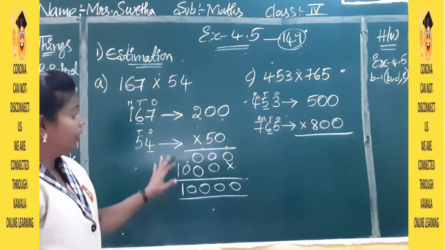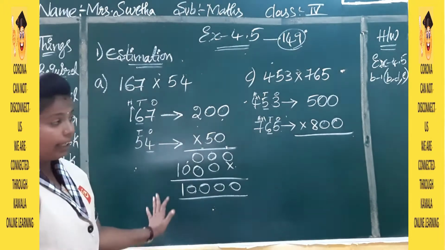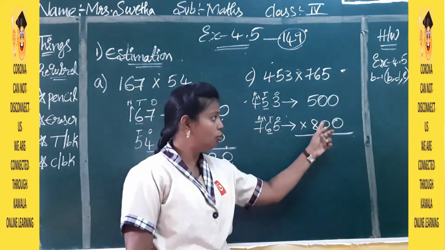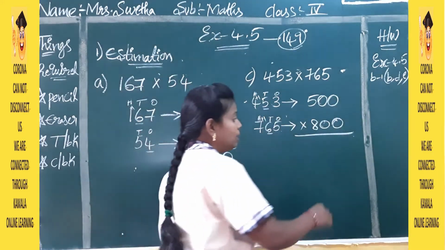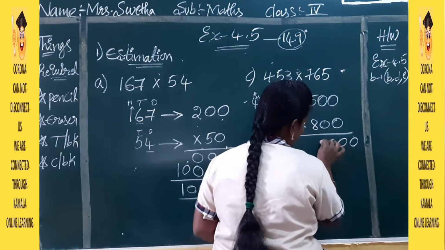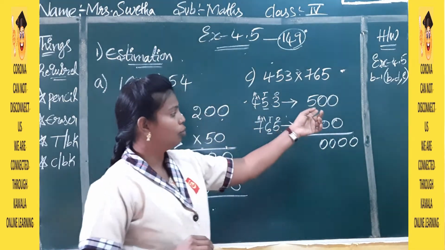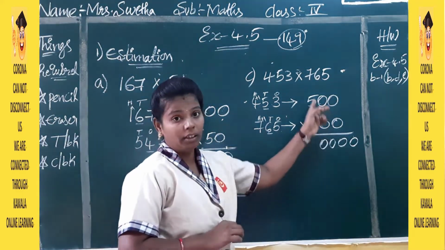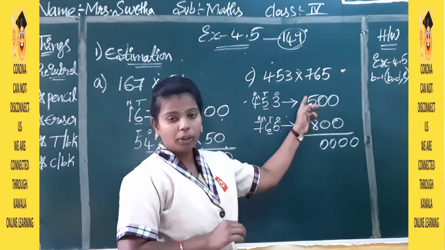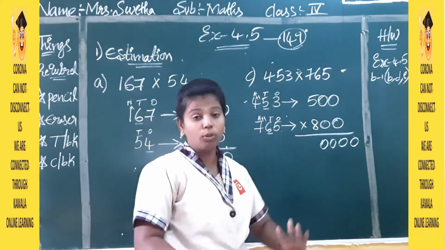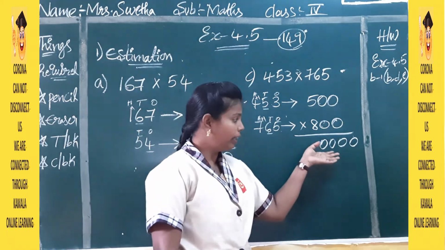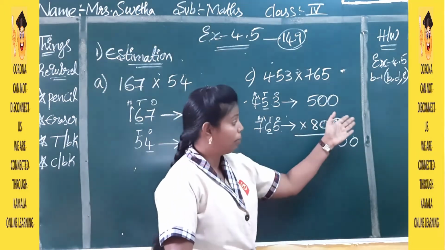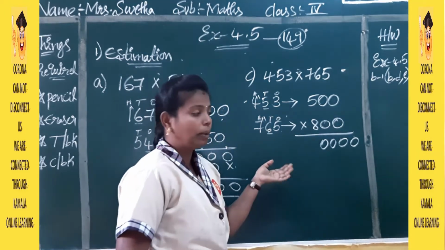Okay, so here we have done it, I have explained this one very clearly, no? Now I will explain it in a short form. See how many zeros you have in your question. That many zeros you can write in your answer. Okay, so you are having 4 zeros. So you will get 4 zeros in your answer and you can multiply the numbers. Okay, this is the short form. Directly you can multiply the numbers. This short form will be applicable only when you have zeros in the multiplier place.